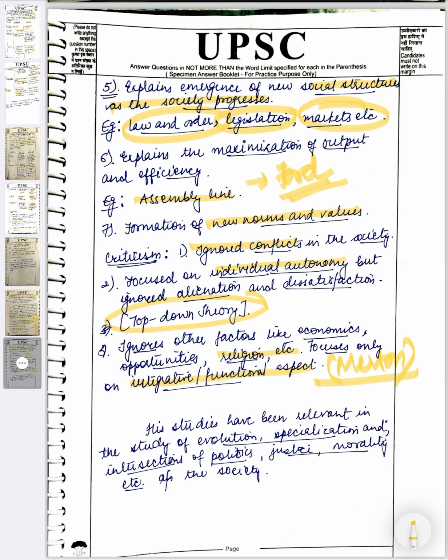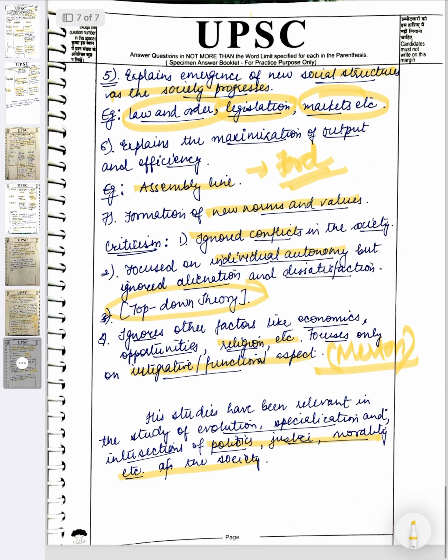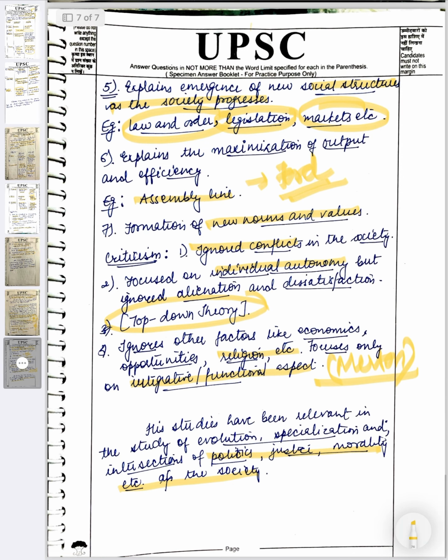So we'll give a general conclusion. His studies have been relevant in the study of evolution, specialization and interaction of politics, justice, morality, etc. in the society. So here we conclude Durkheim.